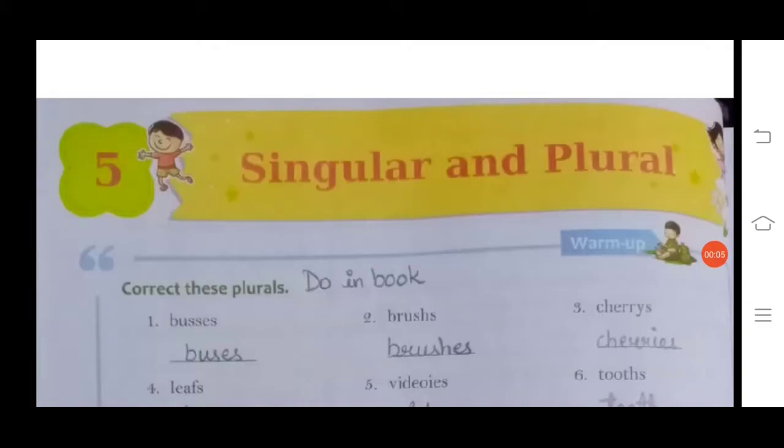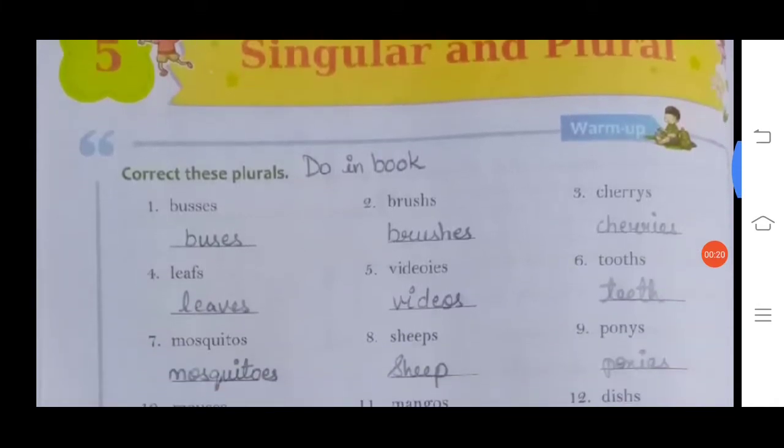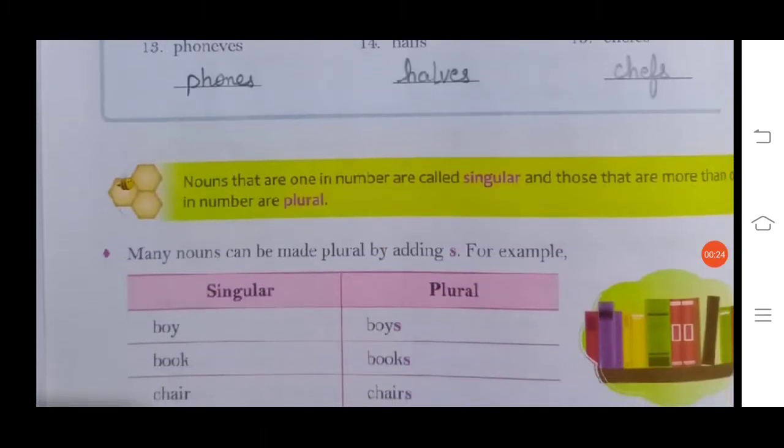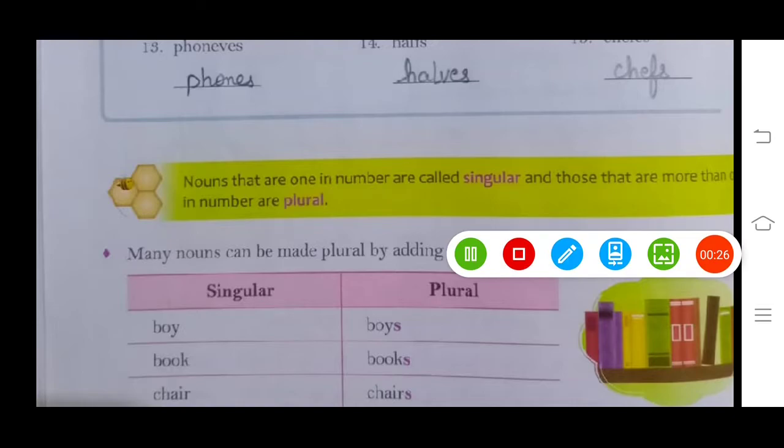This is the first video of lesson number 5, singular and plural, from the English language book. Before doing the warm up, first we will come to know the singular and plural. What are singular and what are plural? Then we will do the warm up.